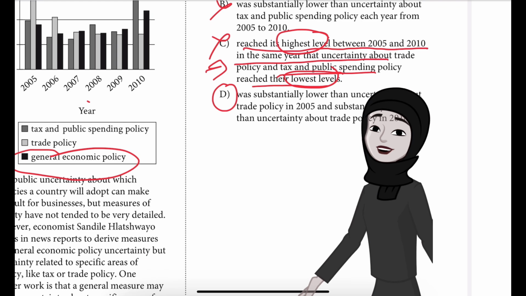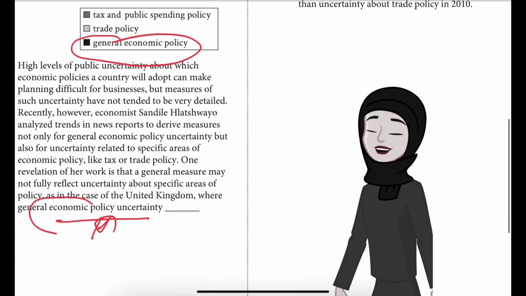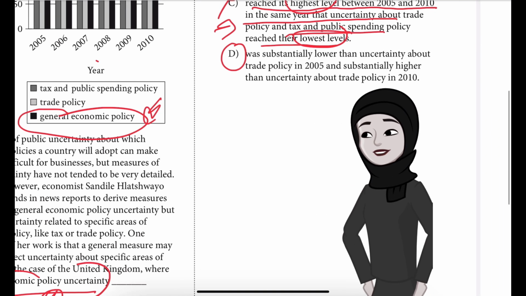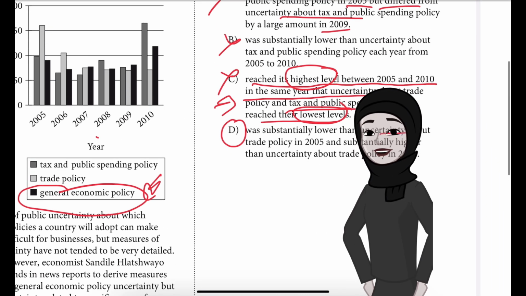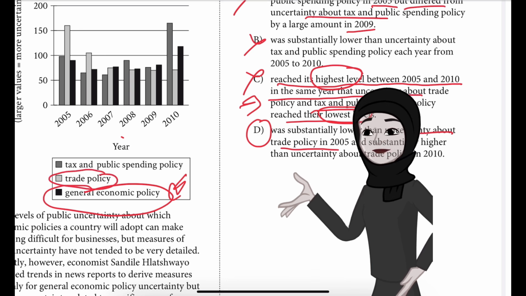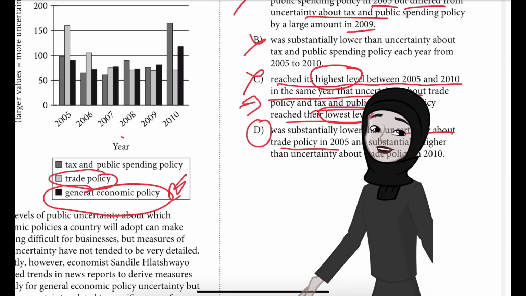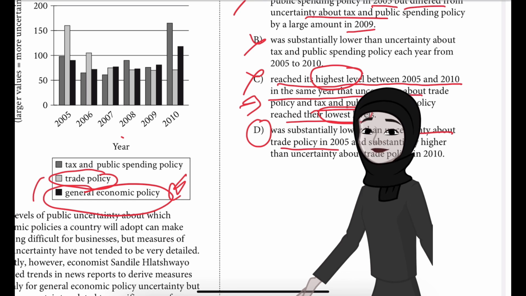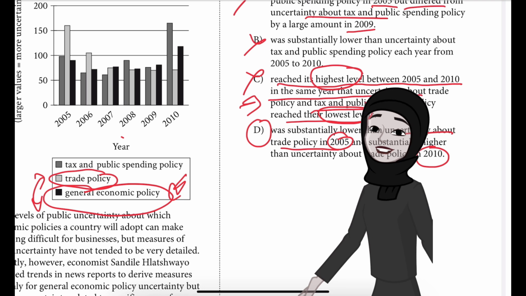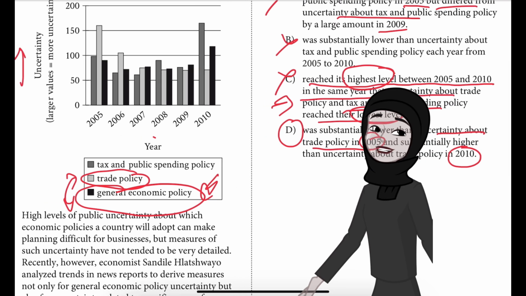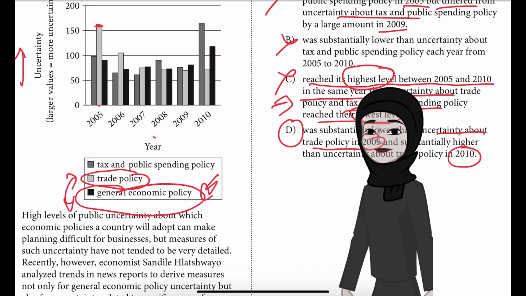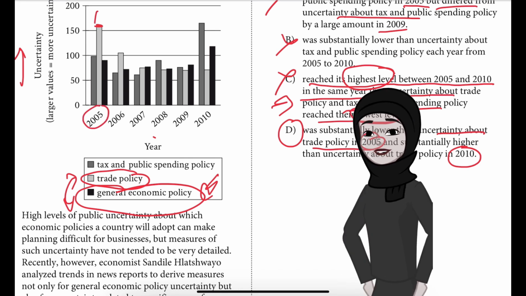Here, what are we comparing? General economic policy uncertainty, the dark black line as I told you already, was substantially lower than uncertainty about trade policy, the lightest line here. We are comparing the dark black line to this one. Which 2 years? 2005 and 2010. Let's look at that. The light line, talking about trade policy in 2005, is more than 150, let's say 160.